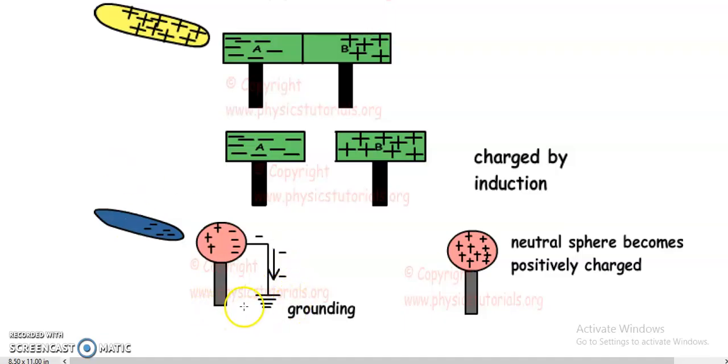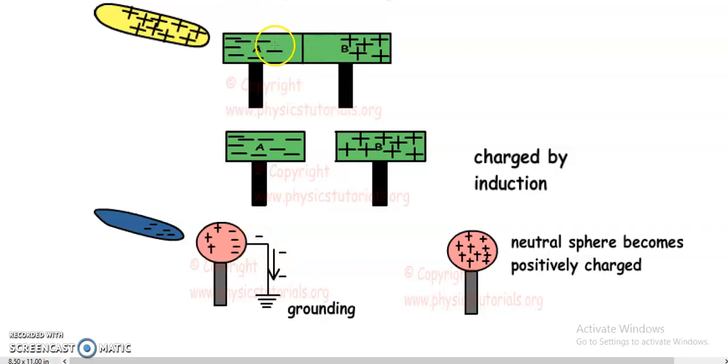Next, another method is there, charging by induction. This method is given as an example also in your NCERT book, and we are going to understand it. Suppose we have a metallic sphere and we have to charge it positively. How to do this? We'll bring a negatively charged rod near this metallic sphere, and it will attract the positive charges towards it and repel the negative charges towards the other end.